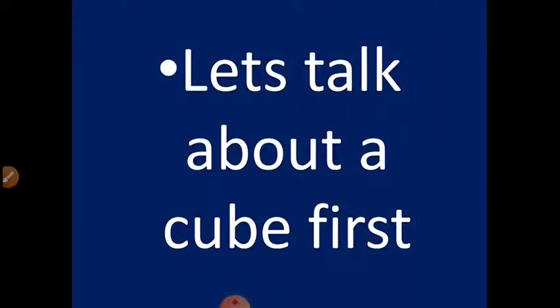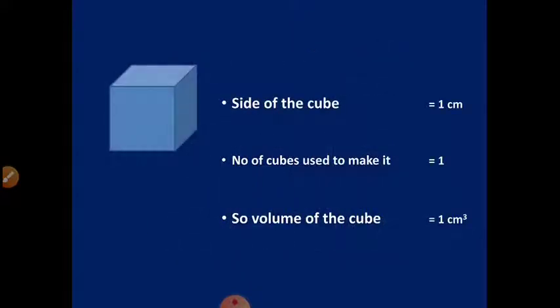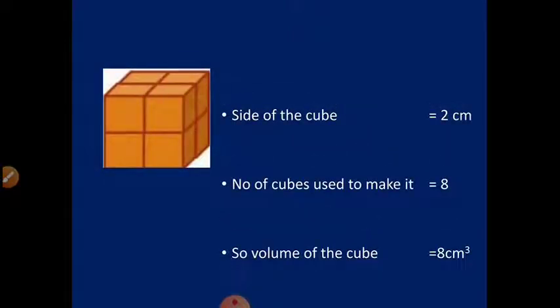So the first solid which we are going to take is a cube. Here you can see a cube of side 1 centimeter. So the volume of this cube is 1 centimeter cube. Now another cube we have taken is of side 2 centimeter. So as the figure shows, we have used 8 small cubes each of 1 centimeter side to make this larger cube. So the volume of this cube is 8 centimeter cube.